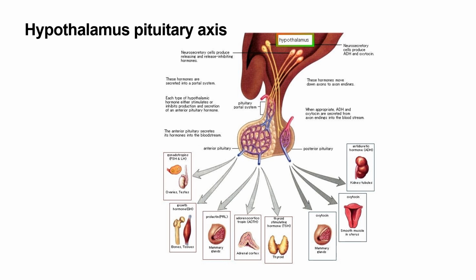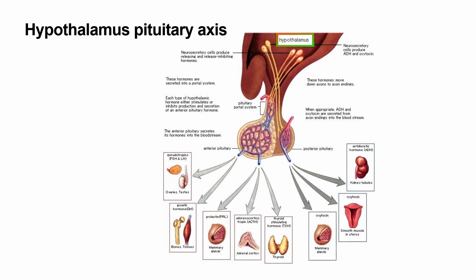Here we see in these lower pictures the hormones produced by the anterior pituitary, which are the gonadotropins, that is FSH, follicle stimulating hormone, and LH, luteinizing hormone, which have their effect on the ovaries and testes. The growth hormone is the other hormone, which increases the length of the bones and also muscles and tissues.